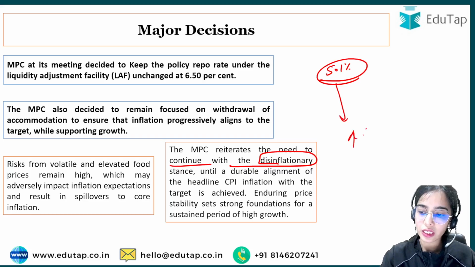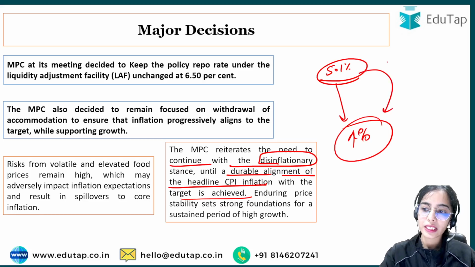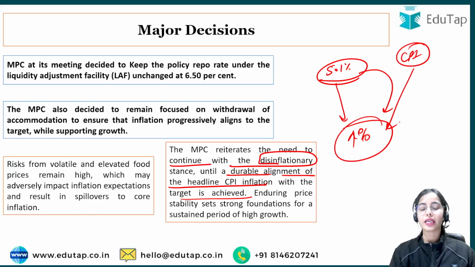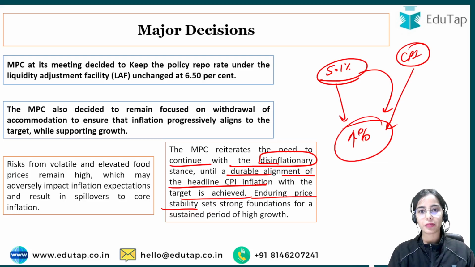We have to bring it to the 4% mark until a durable alignment of the headline CPI inflation with the target is achieved. So we want the CPI inflation, the headline inflation, to come to its target, that is around 4%. Enduring price stability, the long-term price stability in the country, sets a strong foundation for a sustained period of high growth.